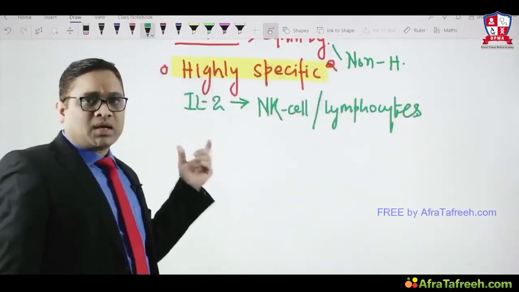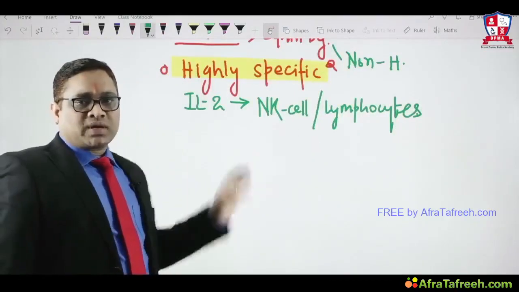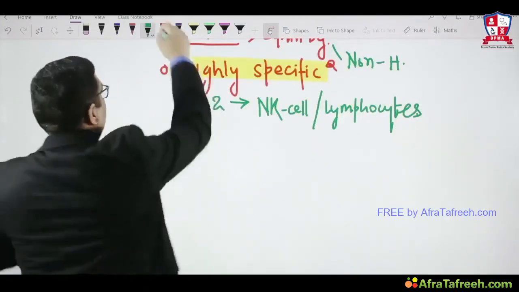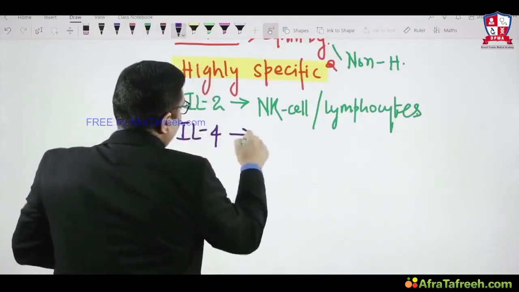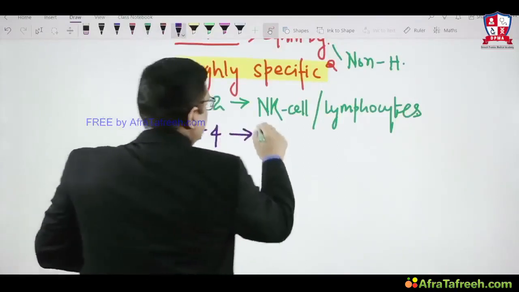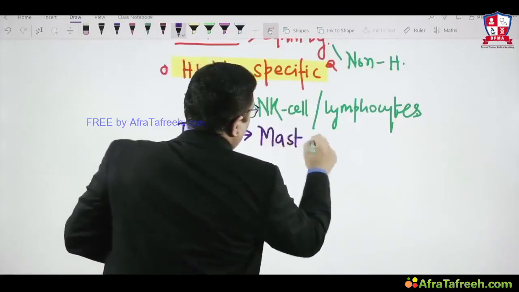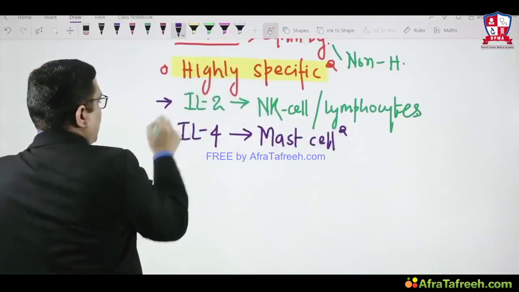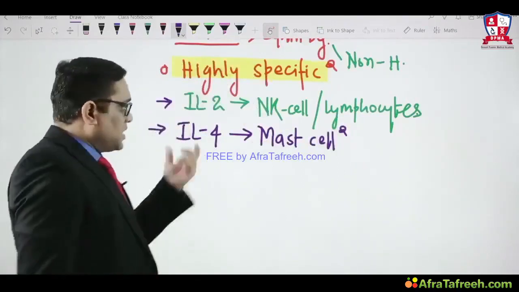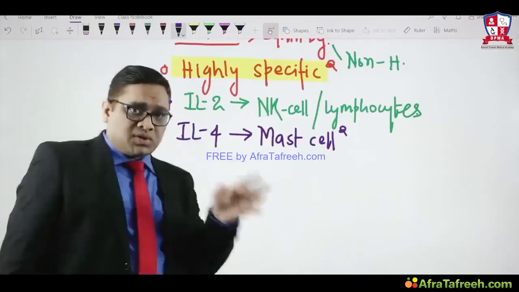So it is specific. IL-2 is for NK cell or lymphocyte, not for eosinophil. Same way, interleukin 4, this was an All India question in 2015 and 16. IL-4 is required for mast cell. So this is another great example which shows specificity. IL-4 is for mast cell, not for the eosinophil.